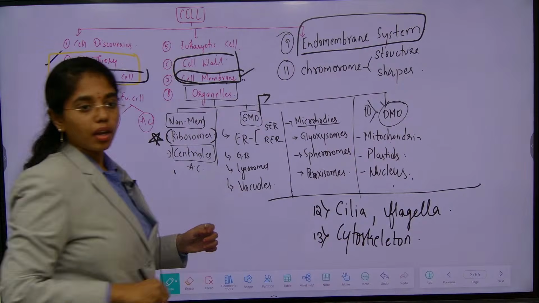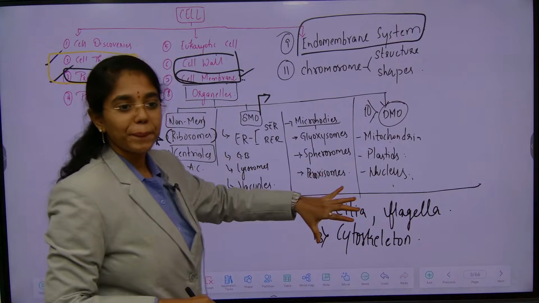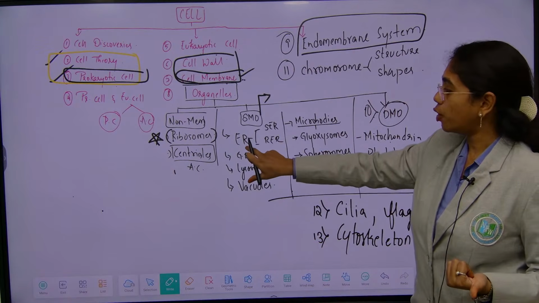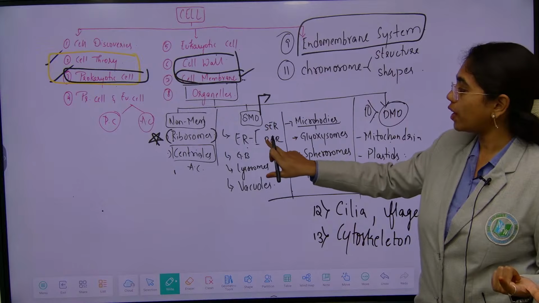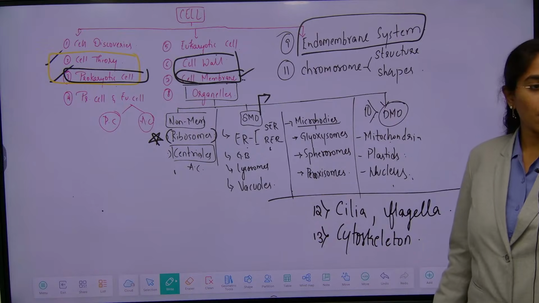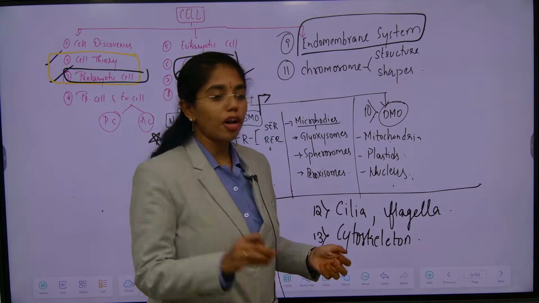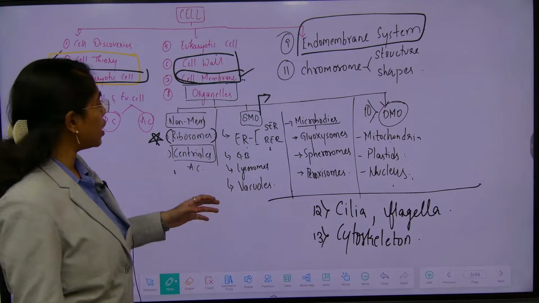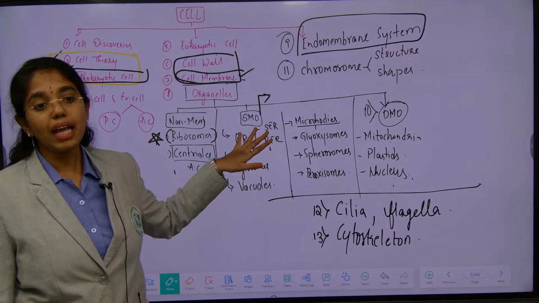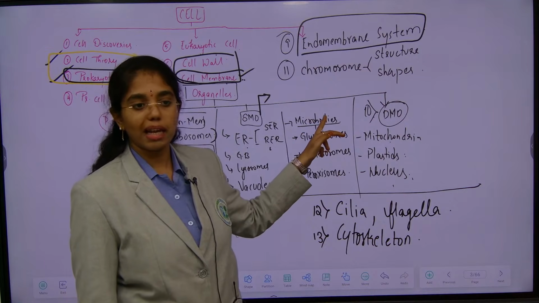Endomembrane system. The endomembrane system includes those single membrane bound organelles whose functions are coordinated. Very good. You remember it? Nice. So, here we have endoplasmic reticulum of 2 types, smooth endoplasmic reticulum and rough endoplasmic reticulum, and then Golgi bodies, lysosomes, vacuoles. In an animal cell, where the vacuoles are of primitive structure, sometimes we need to consider ER, Golgi bodies and lysosomes as the endomembrane system. Along with this, we also have microbodies, single membrane bound organelles.